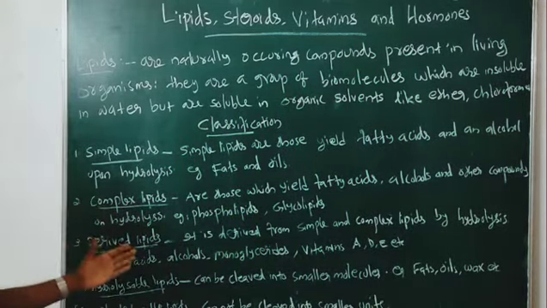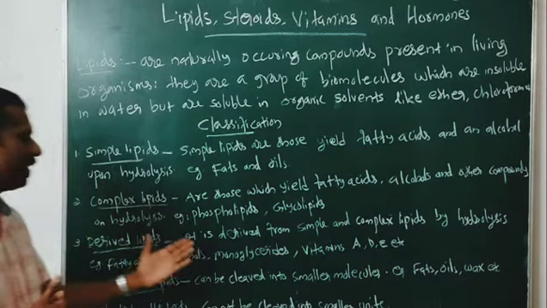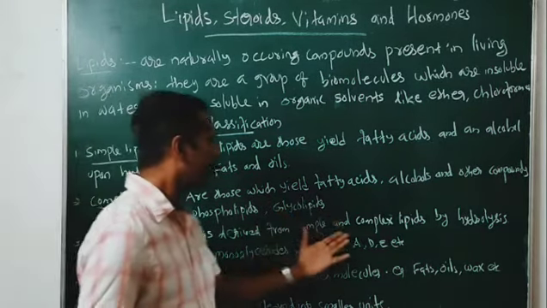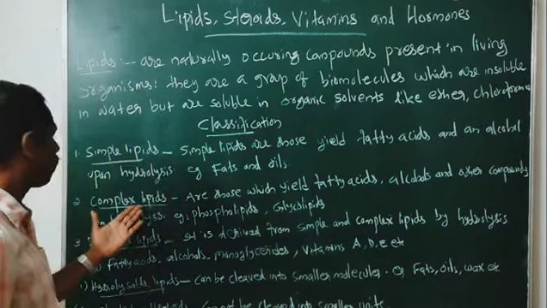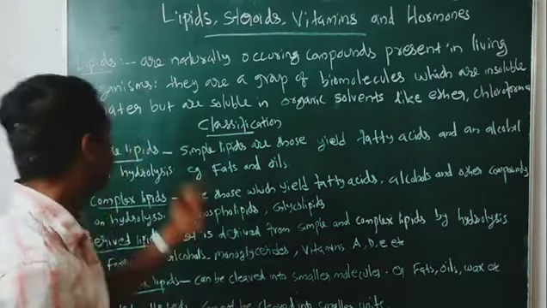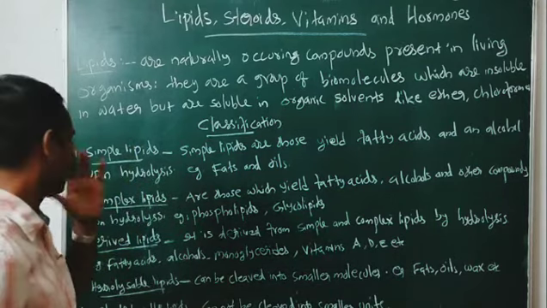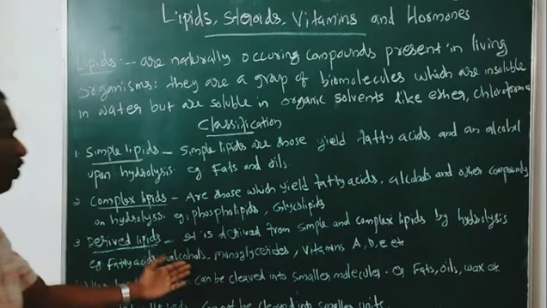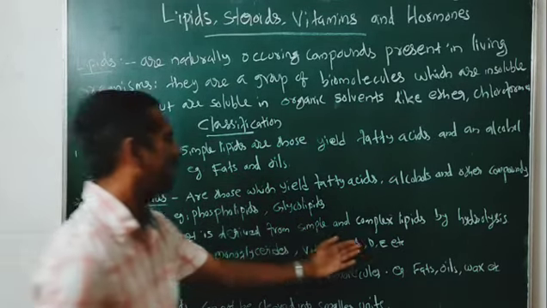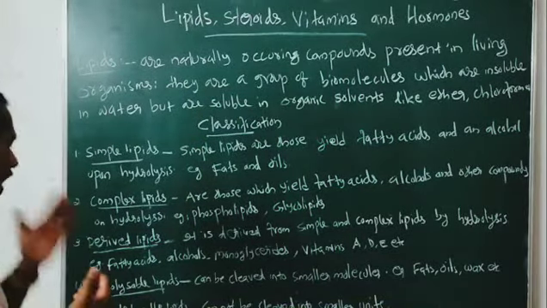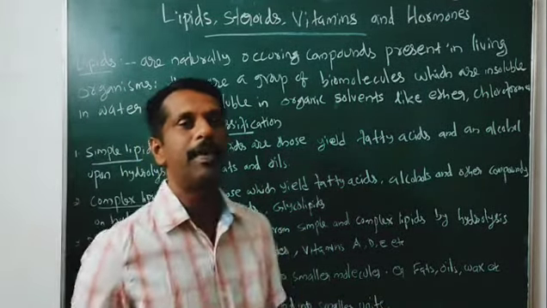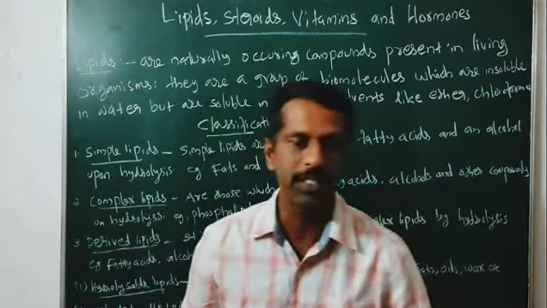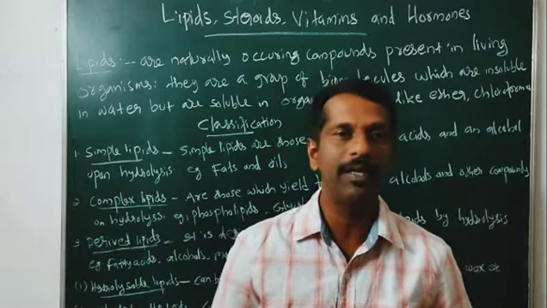Next is derived lipids. What do you mean by derived lipids? Derived lipids are derived from simple and complex lipids upon hydrolysis. Examples are fatty acids, alcohols, monoglycerides, vitamins A, D, E, etc.